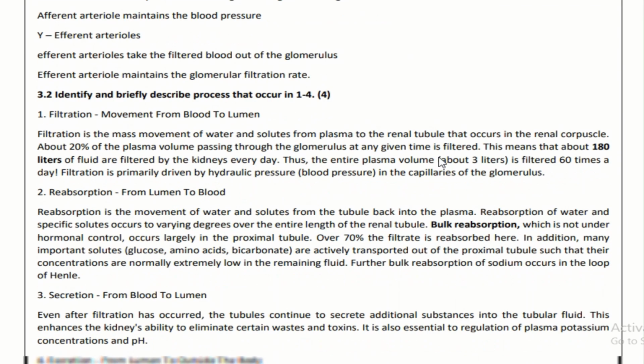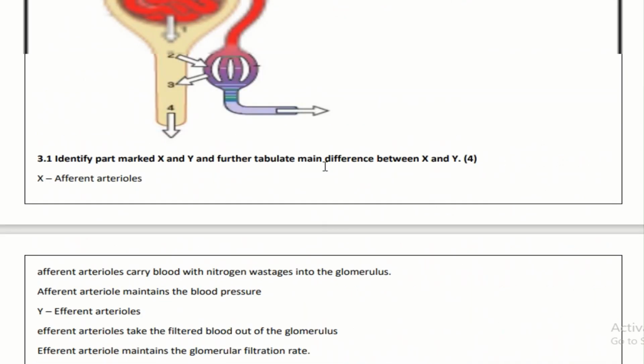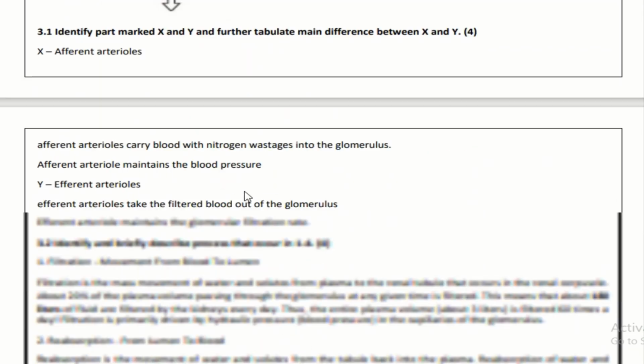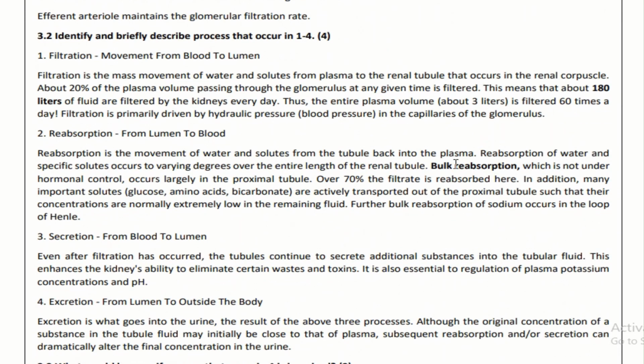For the same question, part B, they ask you to identify and briefly describe the processes that occur in 1 to 4. So let's look at 1 to 4. This is 1, 2, 3 and 4. Number 1 is filtration. Movement from blood to lumen. Filtration is the mass movement of water and solutes from the plasma to renal tubules that occurs in the renal capsules.